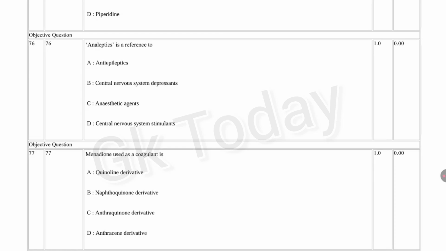Okay, next question. Analeptics is a reference to: anti-epileptics, central nervous system depressants, anesthetic agents, central nervous system stimulants. Correct answer is option D, central nervous system stimulants.